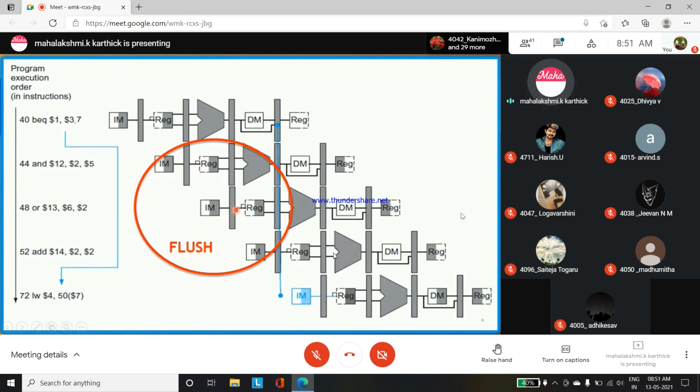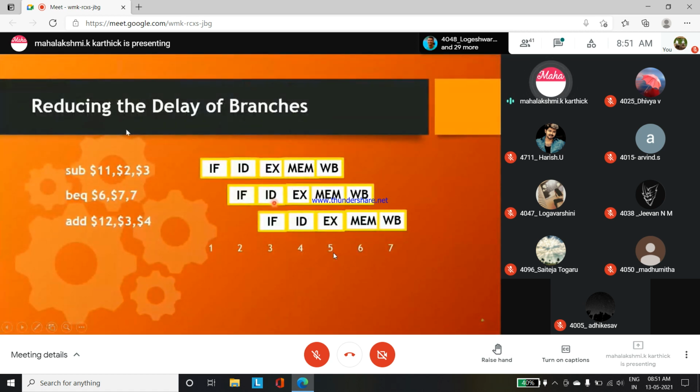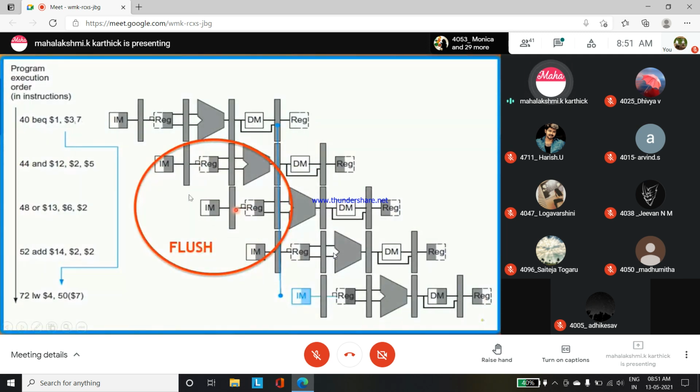Flushing na reset பண்ணனும். That is called resetting. Even though instructions are in the pipeline, we have to reset them. Flushing அதுதான் meaning, flush those instructions. So this is reducing the delay of branches. எதுக்கு அந்த மாதிரி பண்றோம்னா we can reduce the delay of branches. If நடுவுல instructions நிறைய மூவ் ஆயிட்டு இருக்குன்னா then for getting the target address, we see, புரியுது நினைக்கிறேன்.